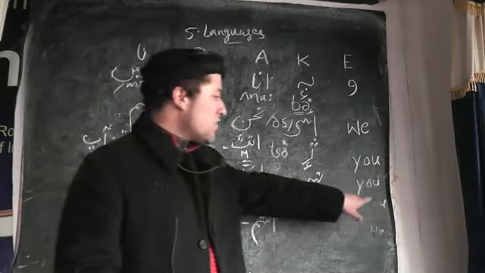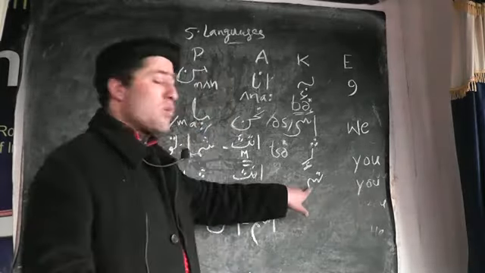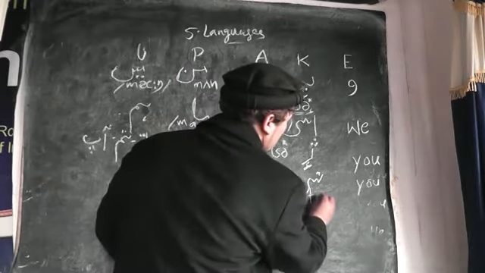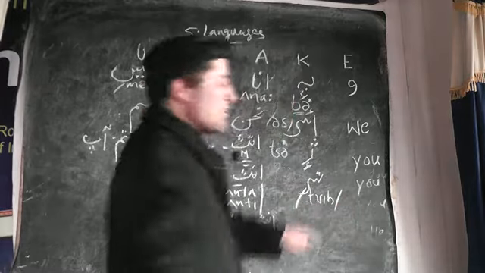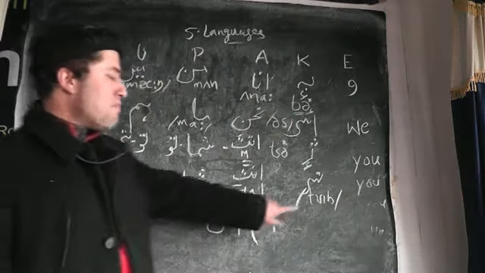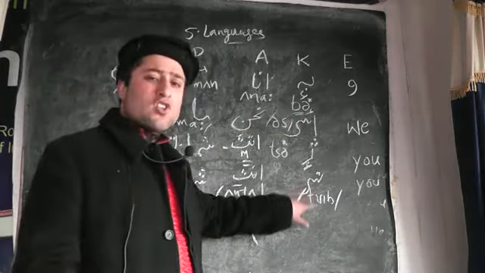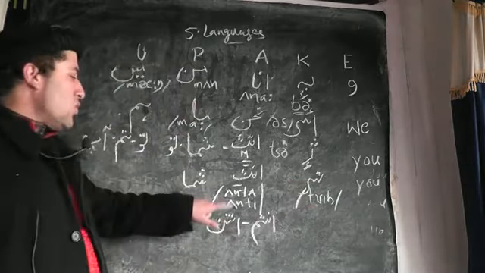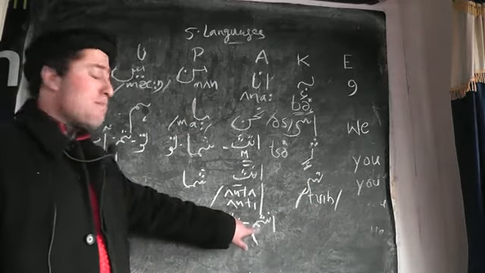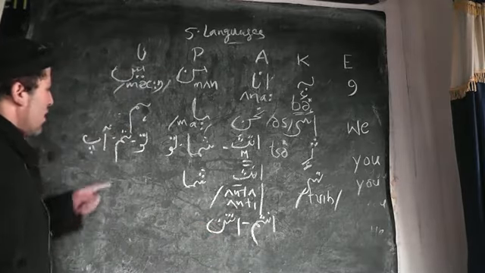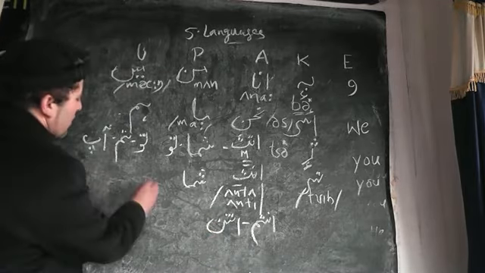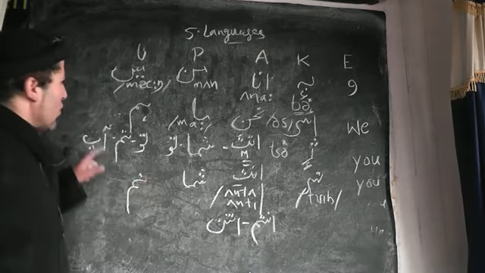Then the plural was "you" in English itself. Tuhi is, in case of Kashmiri, for both masculine and feminine, singular and plural as "you", and antum in Arabic is for masculine and antunna for feminine. Now we have tum also, it is in Urdu as well.